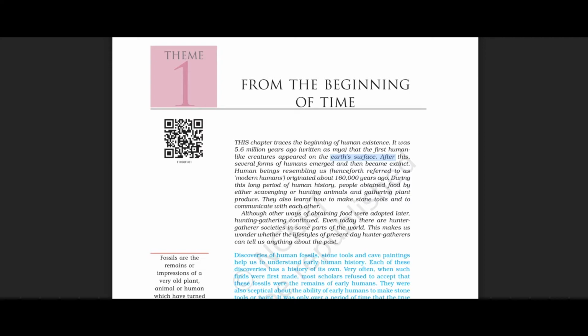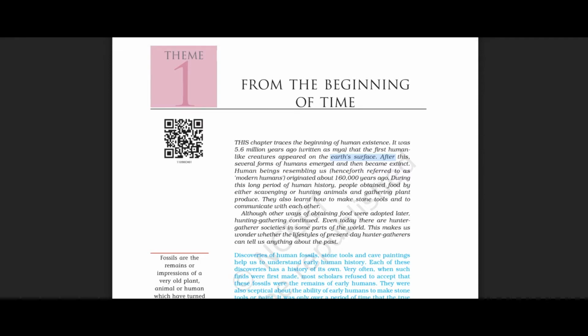Human beings resembling us, henceforth referred to as modern humans, originated about 160,000 years ago. During this long period of human history, people obtained food by either scavenging or hunting animals and gathering plant produce. They also learned how to make stone tools and to communicate with each other.